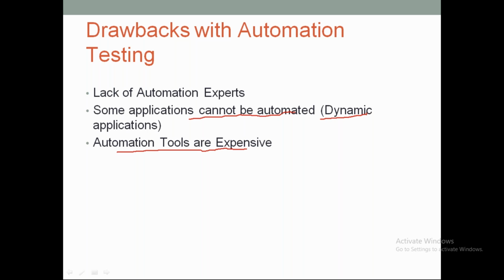But if you want to understand why companies go with expensive licensed tools, the reason is that they want to use a common, single tool to automate web applications, mobile applications, desktop applications, or any other types of applications. If we want to use a single tool, then obviously we may have to go with a licensed tool, because an open source tool may not support all types of applications. So that's one more drawback. These are the drawbacks we have with the automation testing process.